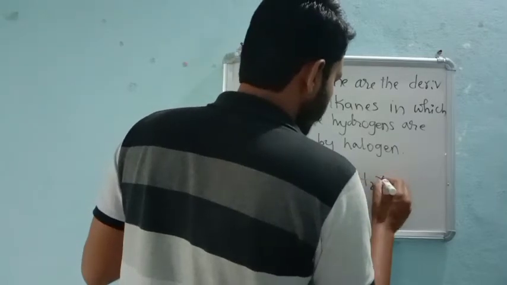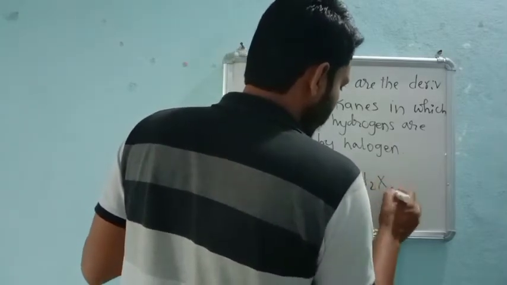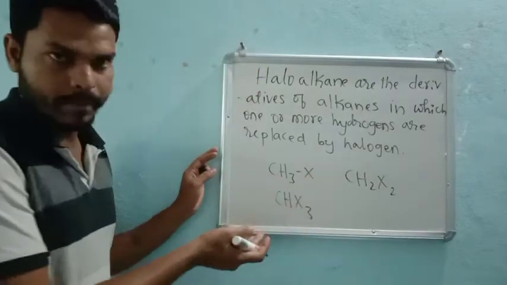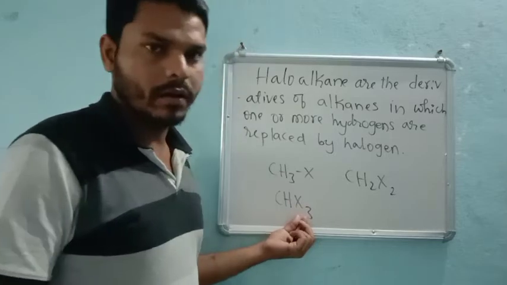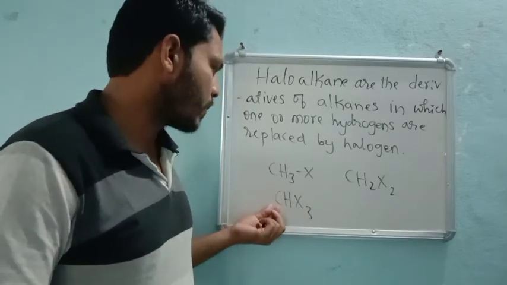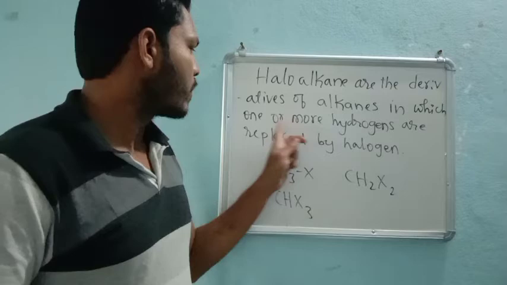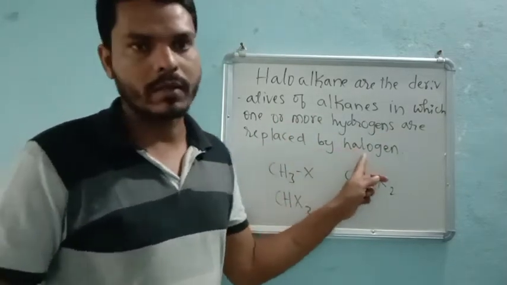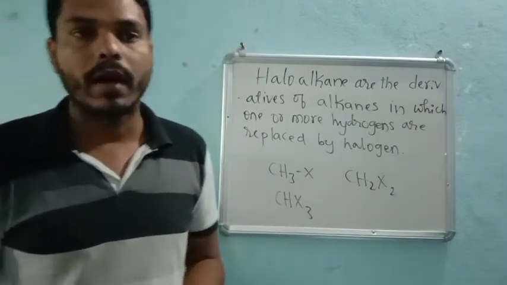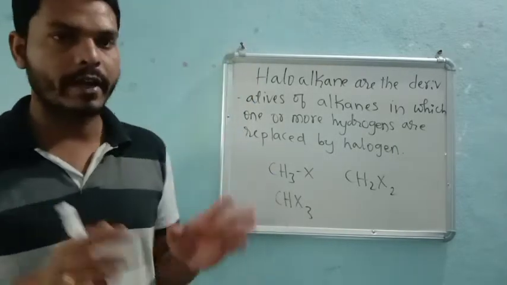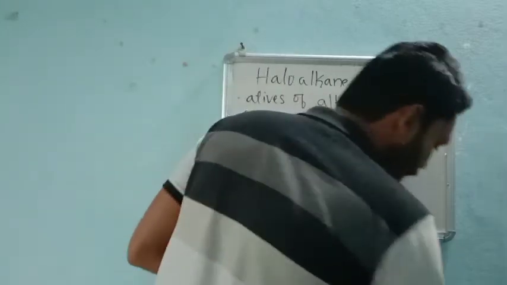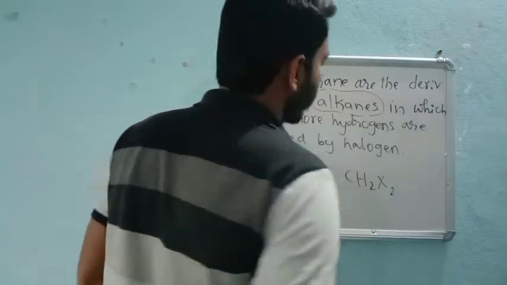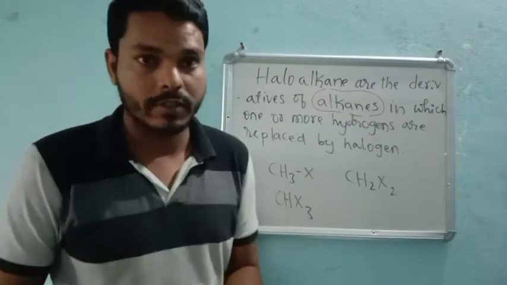See here, it may be only one halogen type, it may be two halogens attached. That means however many hydrogens you remove, that many halogens will be attached. There may be three halogen atoms attached to that carbon atom. That means one or more hydrogens are replaced by halogen, which is nothing but haloalkanes, right? So haloalkanes are the derivatives. Derivative means derived. That means we have derived this haloalkane from alkanes.